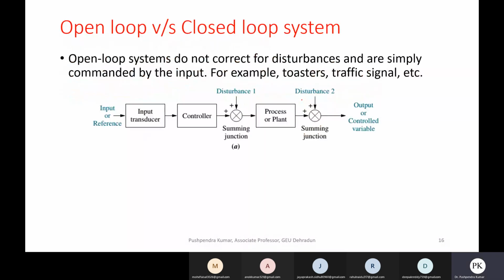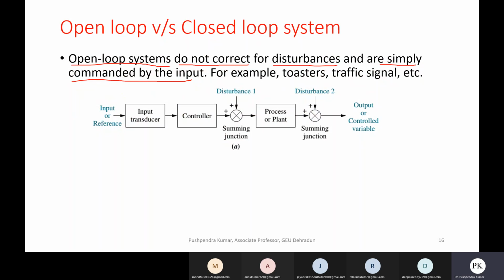Let's understand first the open loop system. Open loop systems do not correct for disturbances and are simply commanded by the input. Let's understand this concept using some examples.